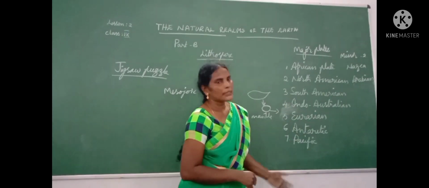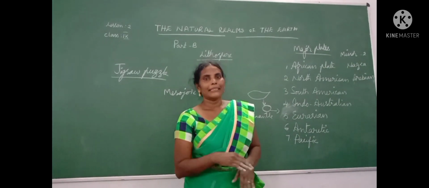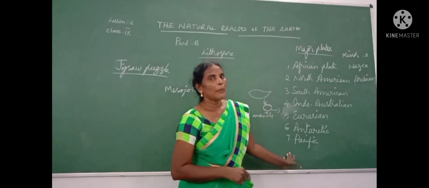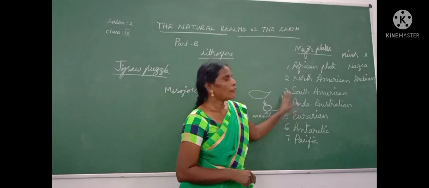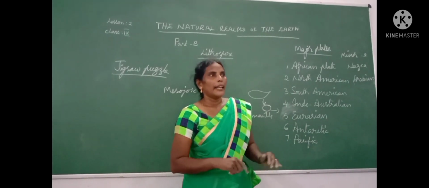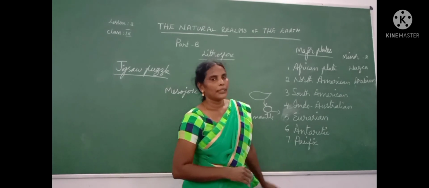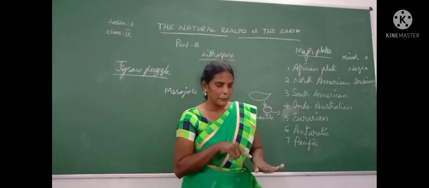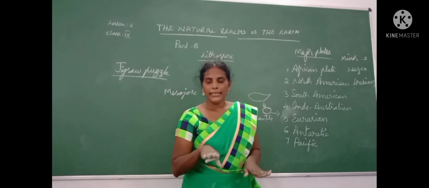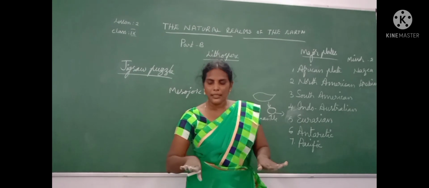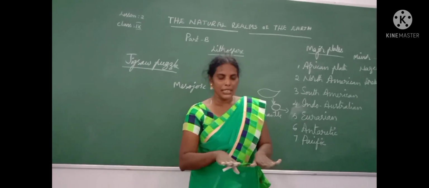All these plates are floating on the mantle, whether it is a minor plate or a major plate. Okay, children, how did this happen? For example, this is one of the plates, and this is also one of the plates. These two plates are moving towards each other.